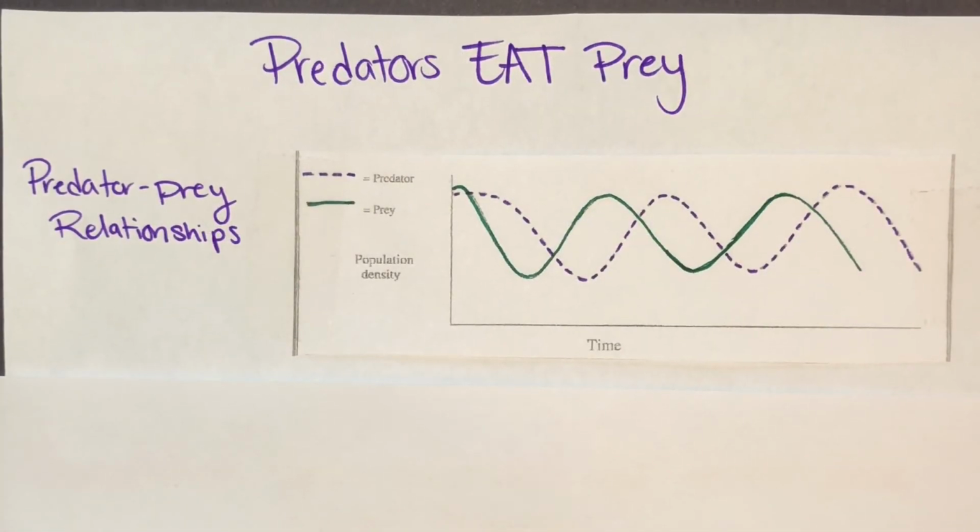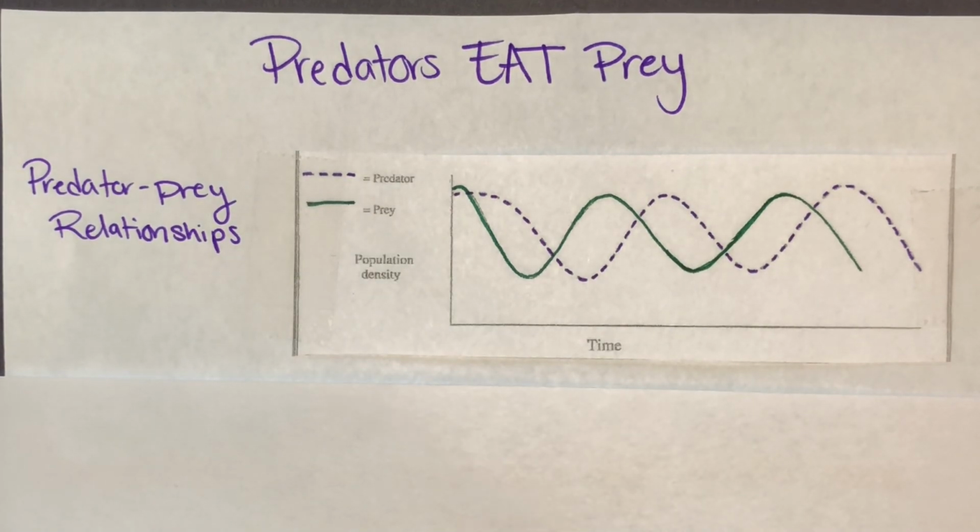The second type of ecological relationship we're going to talk about is the predator-prey relationship. Predators eat prey. This is similar to, but different from, parasitism. This is not usually considered a symbiotic relationship, which makes it different from parasitism, where one benefits and the other is harmed. In this relationship, one organism eats the other for energy and nutrients. Predator-prey relationships affect the populations of both species.